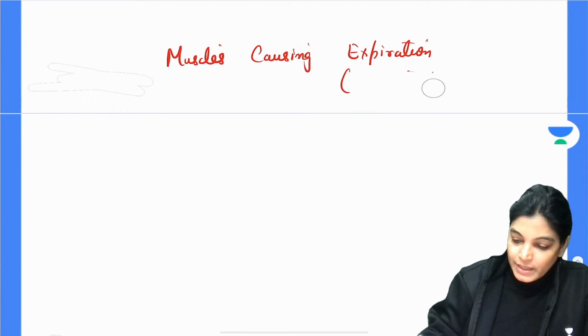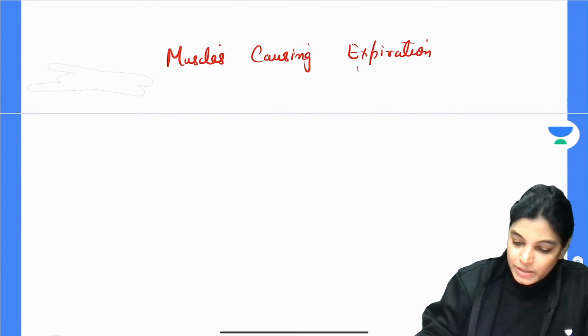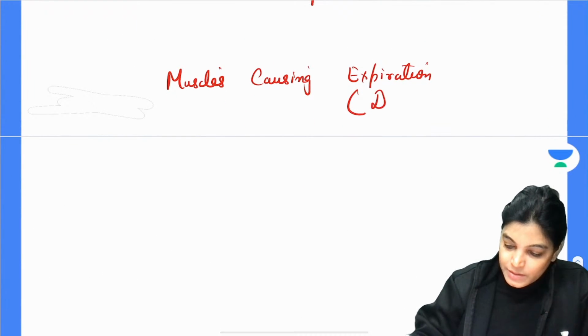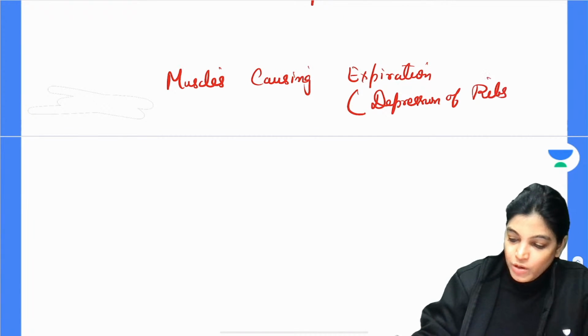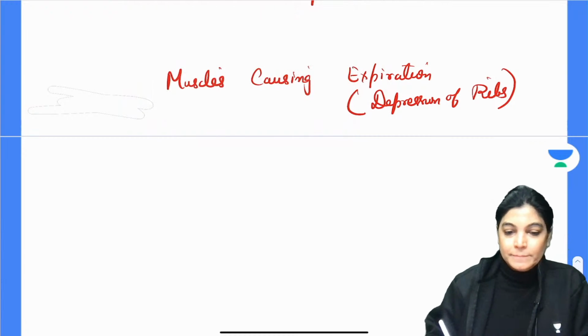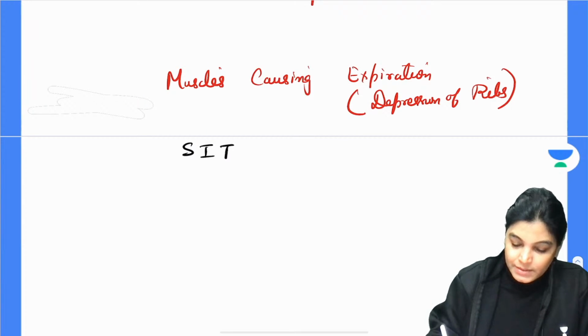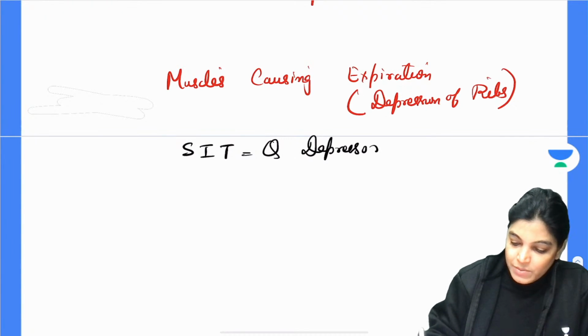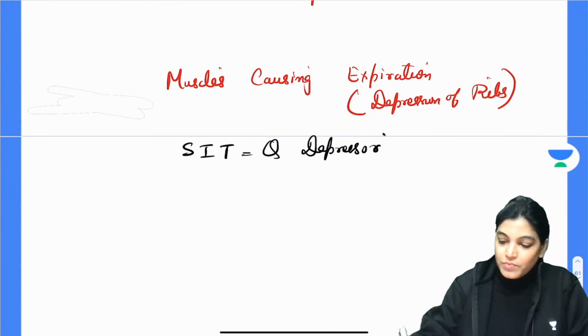Okay, elevation नहीं, यहाँ पे क्या होगा? Expiration है तो depression of the ribs. So actually there is a mnemonic for it, and the mnemonic is SIT Q depressor. SIT Q depressor means these muscles are depressors of the ribs.